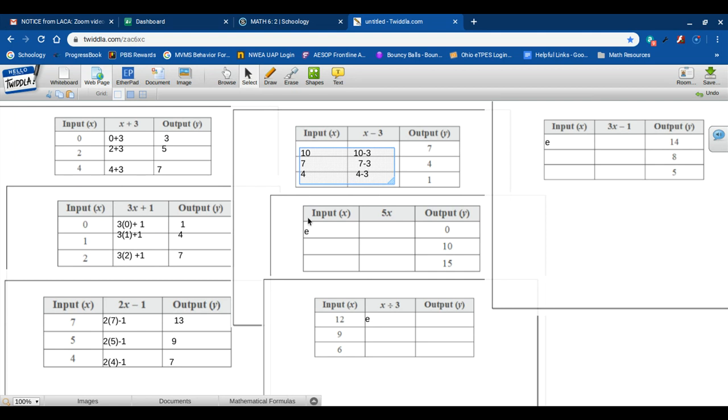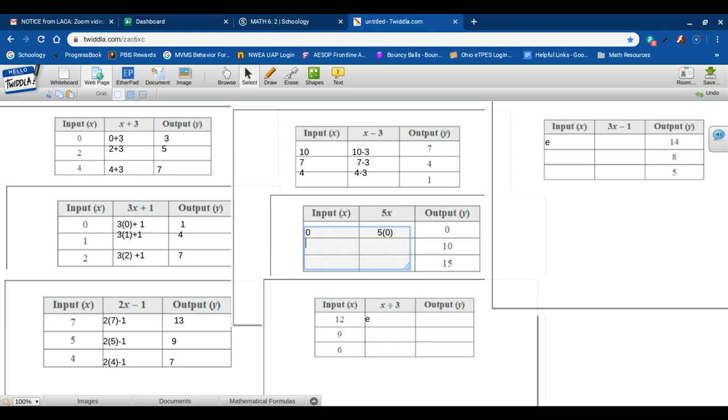All right, we can do it again down here with the rule 5x, which would be 5 times x. I have an output of 0 there, so I'm going to use inverse operations here, and I'm going to think, what times 5 is 0, or 0 divided by 5, which is, in this case, 0. So I'm going to say 5 times 0 is, yep, 0.